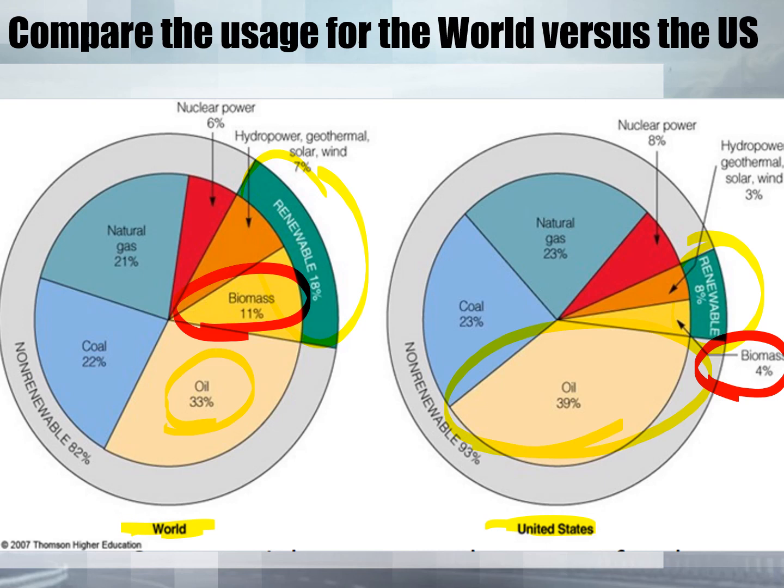So that's probably where that differentiation comes between the 11% and the 4%. If we were to compare to equally developed nations, such as let's say England, my guess is that their biomass would be about equivalent to what ours is.